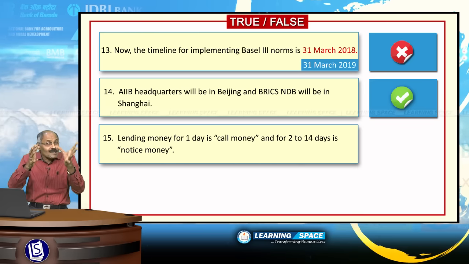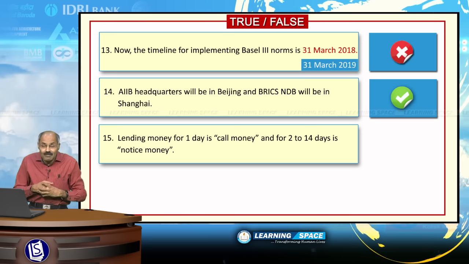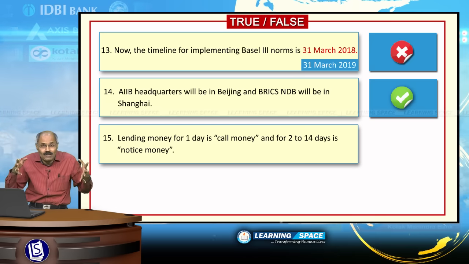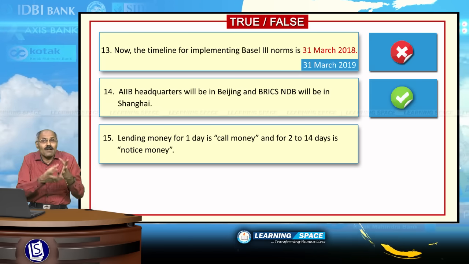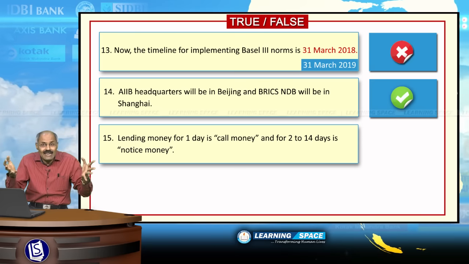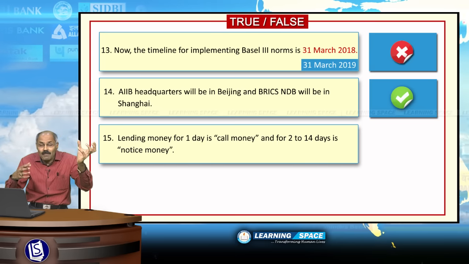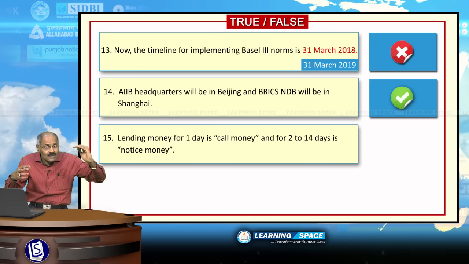Lending money for 1 day is call money, whereas lending money for 2 to 14 days is notice money. This is the short term interest market. If some bank wants some money for 1 day, for 2 days, for 3 days, they have to borrow from the market. They can borrow from RBI under the liquidity adjustment facility. That is the first line of defense.